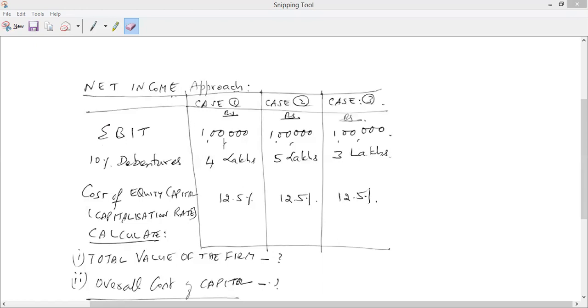So can you hear me? Yeah. So out of those 3 elements, here if you look at it, EBIT is already there. Yes, correct. There is another way of doing it. Yes, sure. Go ahead.